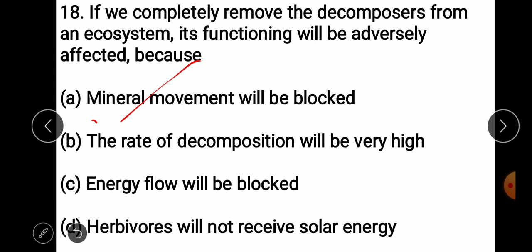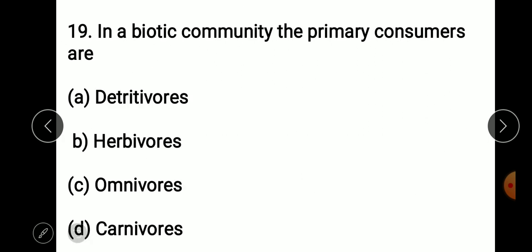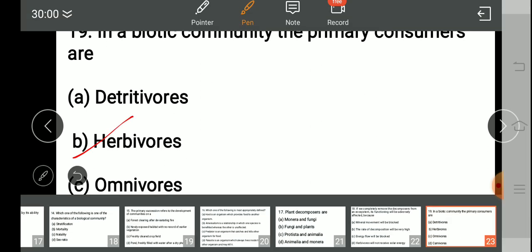So next, take the next question. In a biotic community, who are the primary consumers, those who consume? First of all, plants are producers. Plants are consumed by herbivores. That's why herbivores are the primary consumers. And take the next question.